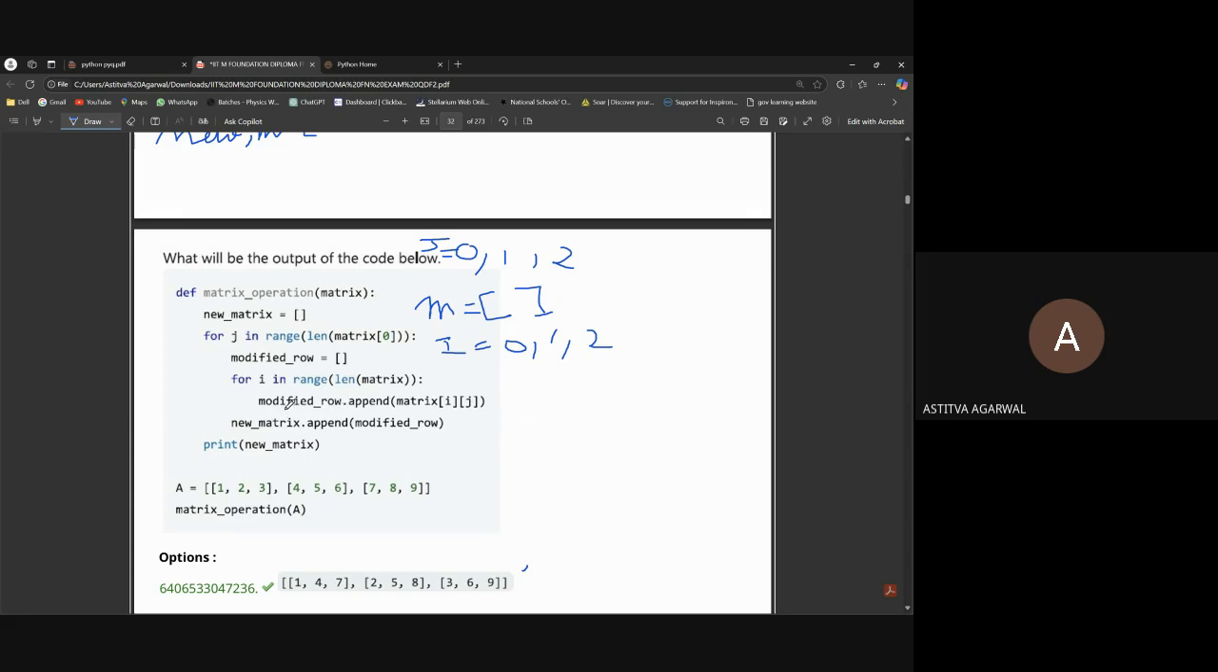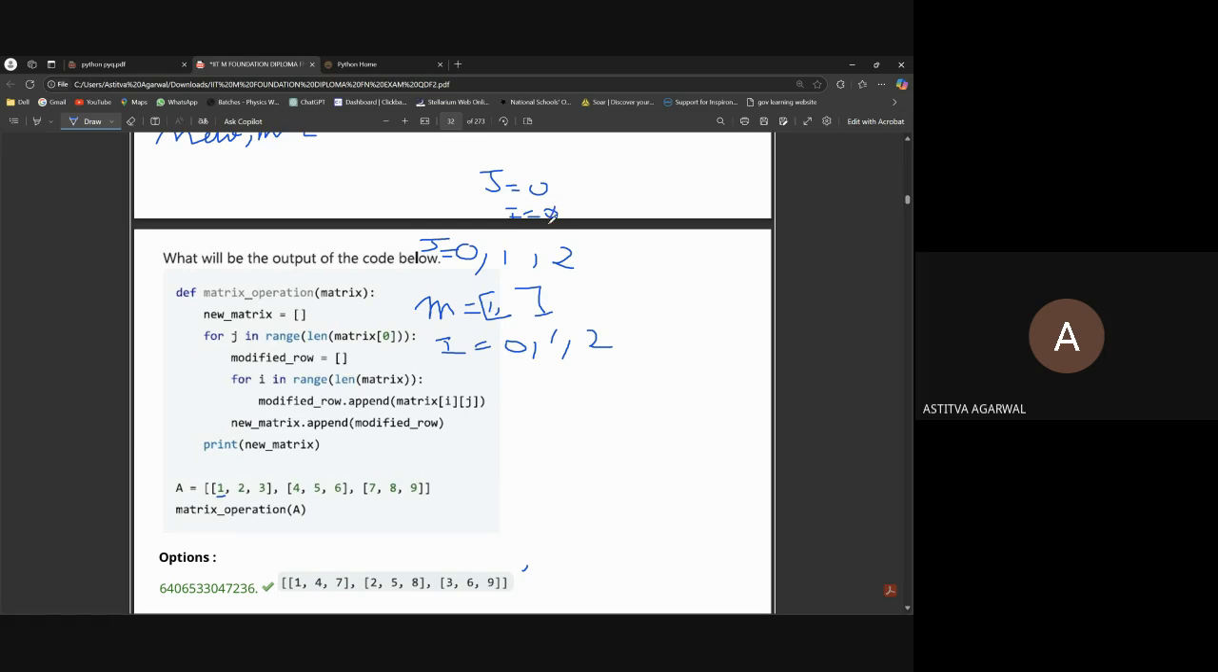Now what we are doing, modified row dot append means we have to append in this. What we have to append is matrix of i and j. First j was 0, and i will also be 0. So what is matrix of 0 of 0? It's 1. We work on the 0th index, then of this 0th index we find its 0th index. So it's 1, and we'll append it to modified row. Now we will go on to this loop.